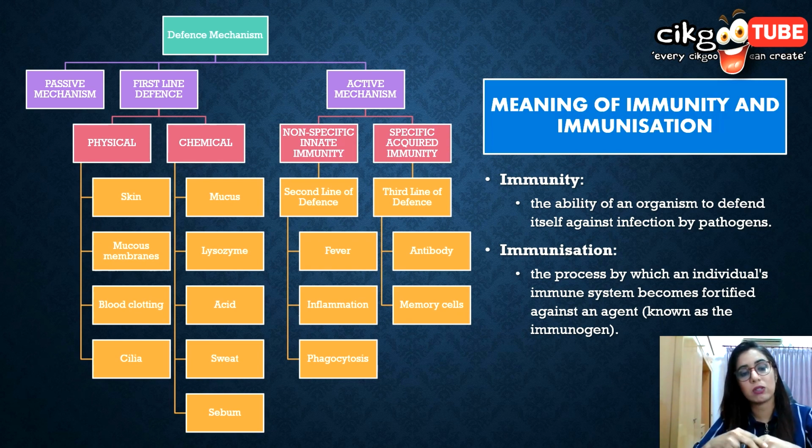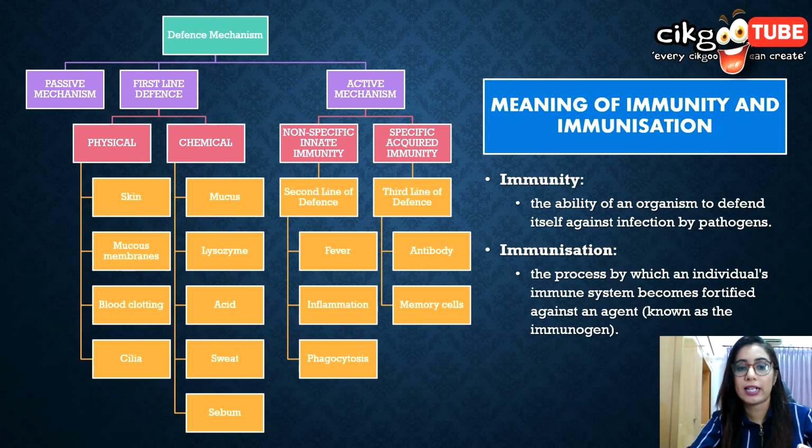Physical defense includes skin, mucous membranes, blood clotting, cilia, and then we have chemical: the mucus, the lysozyme, acid, sweat, and sebum from your skin. That oily skin is actually preventing bacteria from penetrating your body.